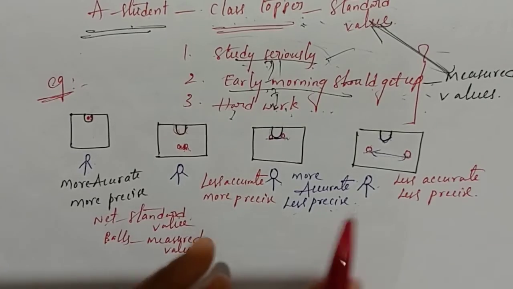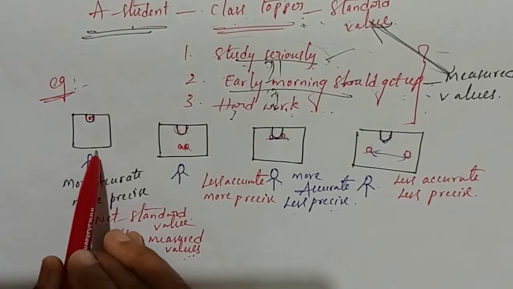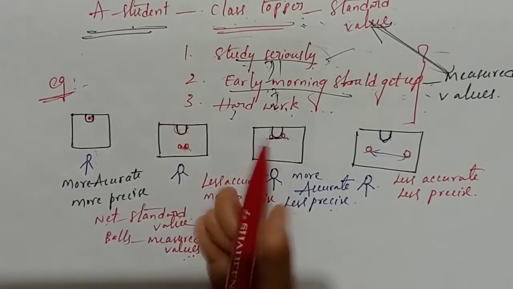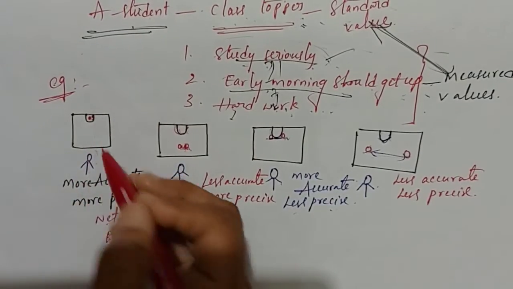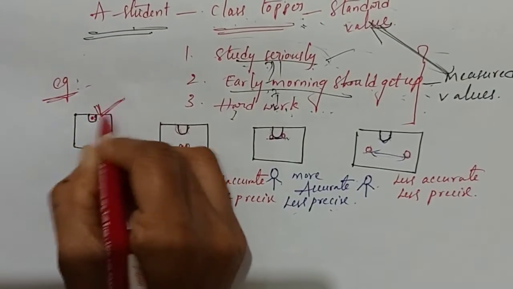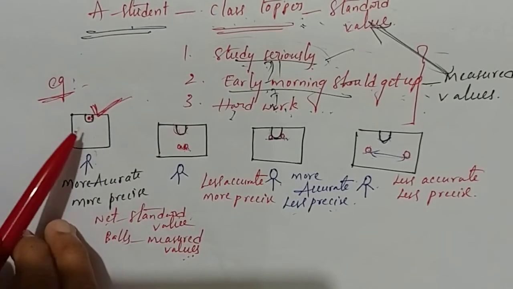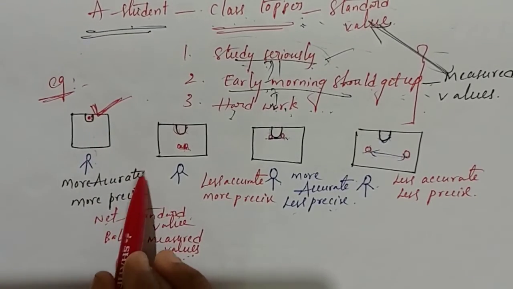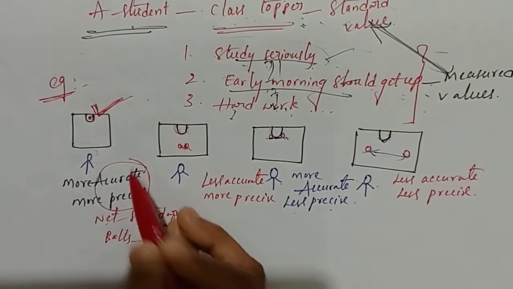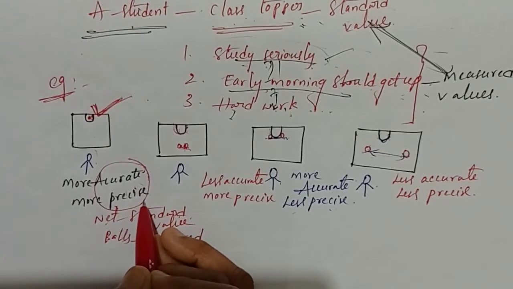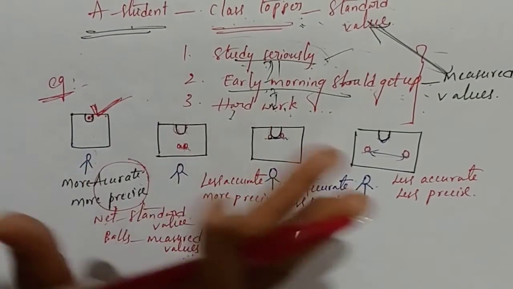So when will success come, students? In these four, who succeeded, who reached the goal? Only this one, this boy. That means when he has both more accuracy and more precision, then only he reached the goal. Are you following, students?